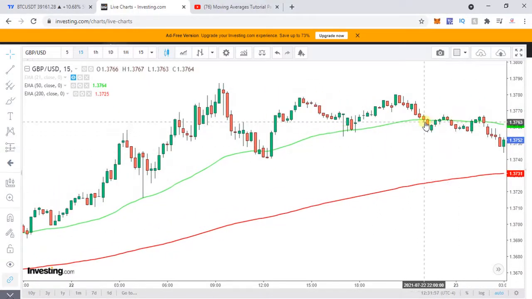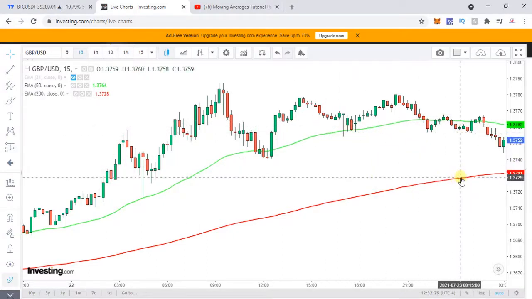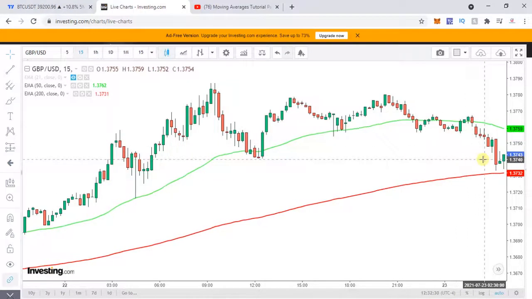As I mentioned to you, now you can see that the candles are plotting below the 50 EMA, and they are taking resistance over here instead of support. You could see they were taking support. So there is a good possibility that in future there is going to be a crisscross, and we are possibly going to see a death cross, or you might find the candles going and taking a support of the 200 EMA and bouncing back. So let's see what's in store.